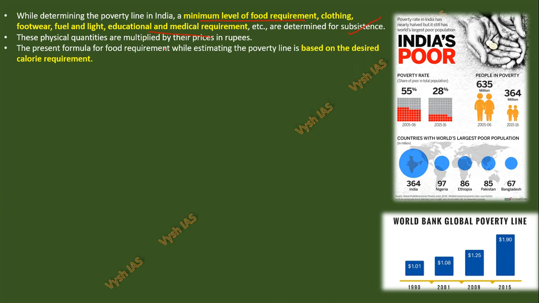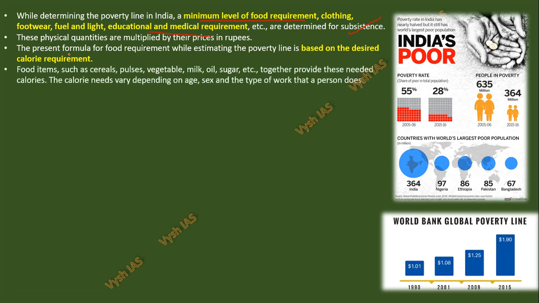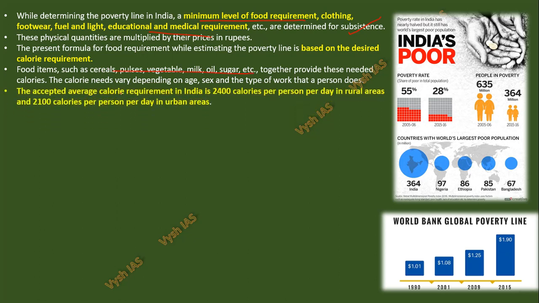The present formula for food requirement while estimating the poverty line is based on the desired calorie requirement, meaning how many calories of food are needed for you to survive. Cereals, pulses, vegetable oils, all these things are needed for a person to survive. So the accepted average calorie requirement in India is 2,400 calories per person per day in rural areas and 2,100 calories per person per day in urban areas. This is the calculated figure as of now in India.